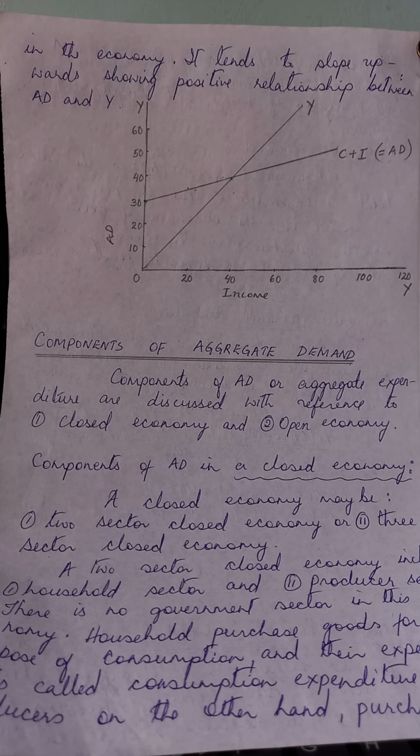Furthermore, a three-sector closed economy comprises of three sectors. One, as already said just now, we have the household sector, which comprises of families who consume and buy different types of goods and commodities for their day-to-day requirement. We also have a producer sector, which comprises of the producers who invest huge amounts of resources in order to produce goods and commodities. And besides these two sectors, we also have the government sector.